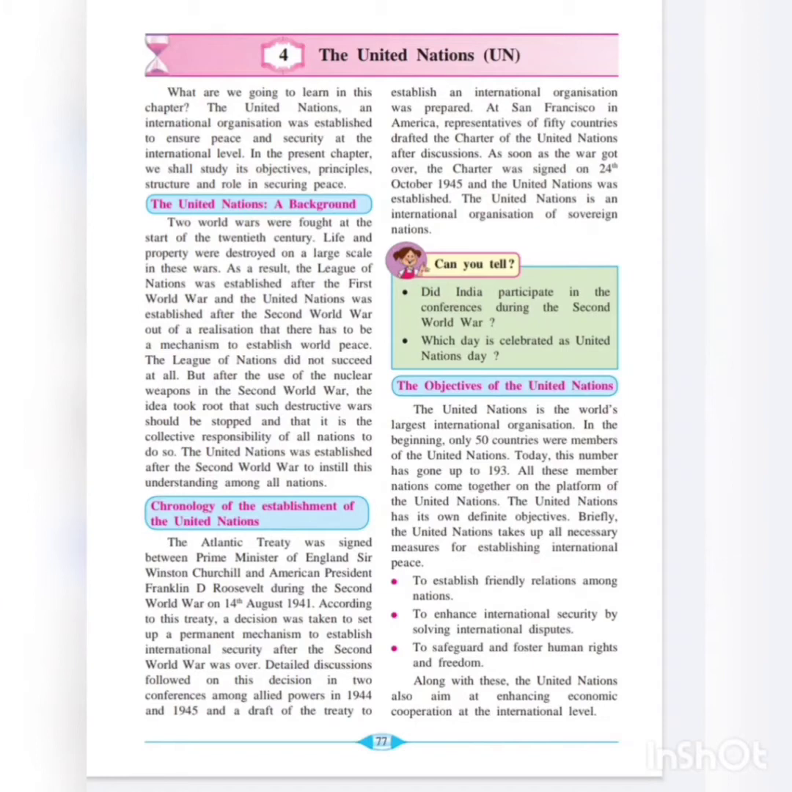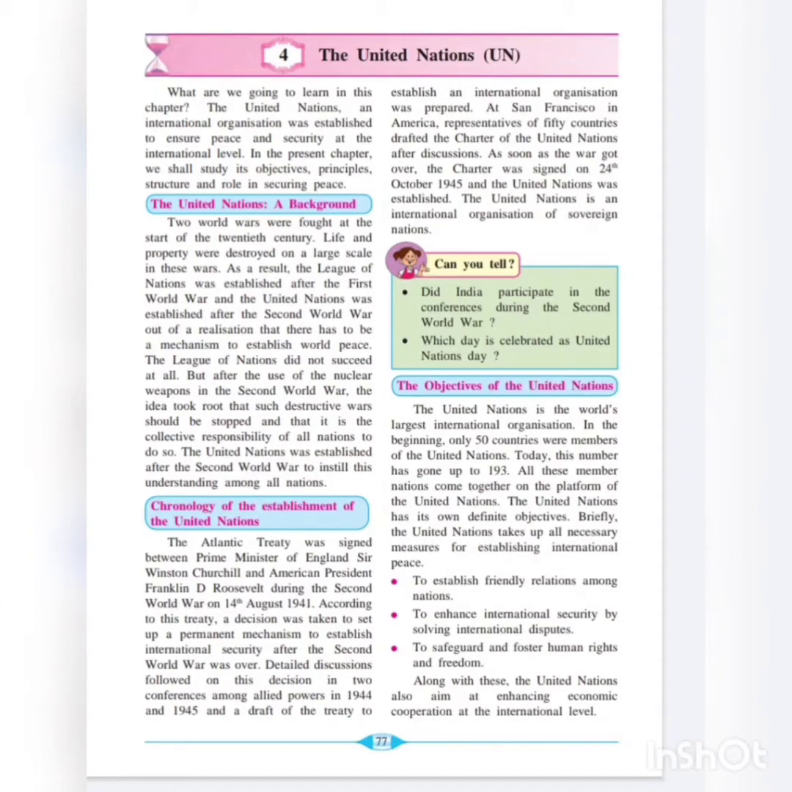So here some of the objectives are given. First is to establish friendly relations among the nations. So what is the main objective of the United Nations? To establish friendly relations among the nations. To enhance international security by solving international disputes. Enhance means to improve. To improve international security by solving international disputes. Disputes means conflicts, the quarrels that happen.